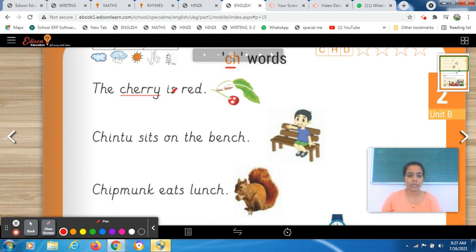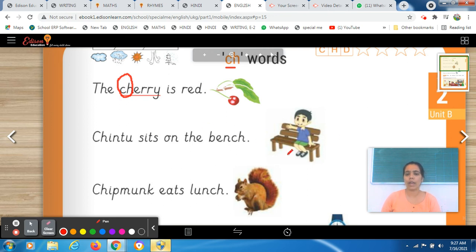So the cherry is red. So here in this picture that is clearly visible what is the color of cherry. Red. So cherry कैसी है, red color की है. So see, cherry is already underlined. Why? Because there is a ch blend, ch word is there. Clear? Okay, now let's see this picture.